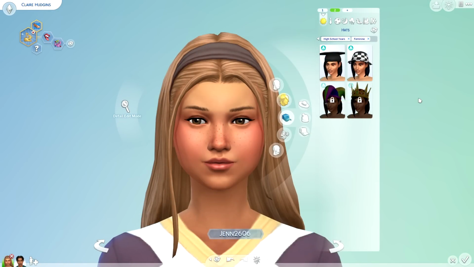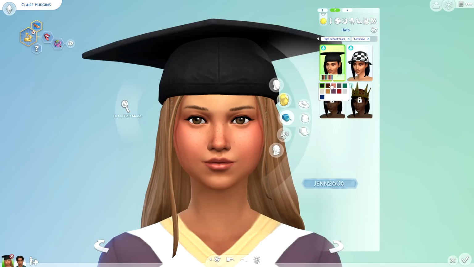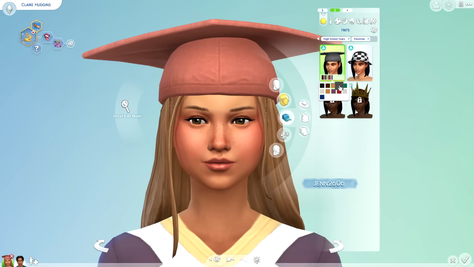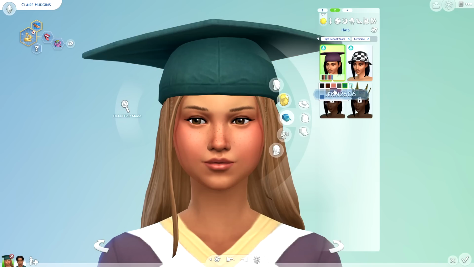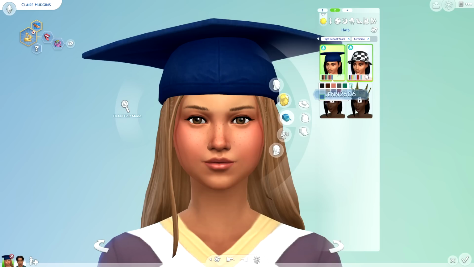Weird. We also have 4 brand new hats, 2 of which are currently locked specifically for prom. The first hat here is obviously a graduation cap. This is the color story. We do have a matching gown, which I will show you guys a little bit later.